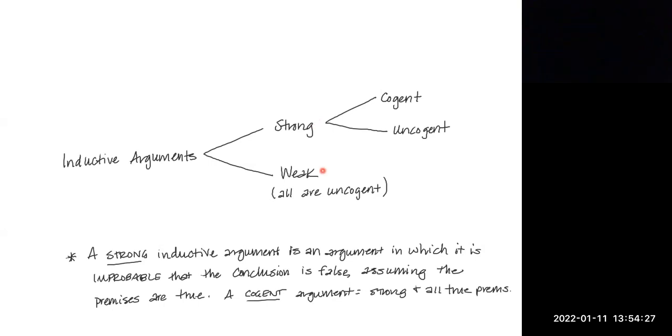So again, following the same pattern, a strong inductive argument is an argument in which it is improbable that the conclusion is false if we have assumed the premises are true. So if we begin by assuming the premises are true, we might take a look at an example like this. We might use this example of a prediction.